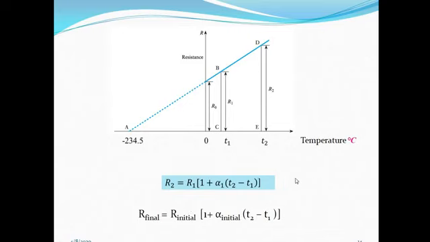Suppose the case is a cooling process, that means the conductor is cooling from T2 to T1, then the final is R1 and initial is R2. So remember this formula, and depending upon the cooling and heating process, you use this formula.